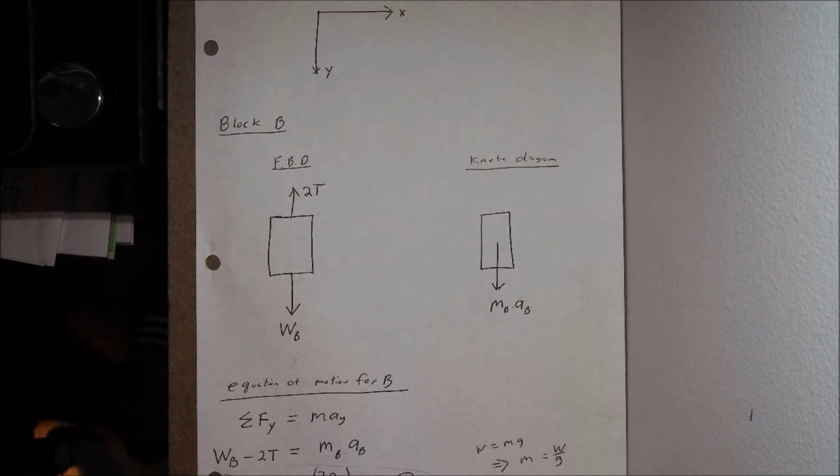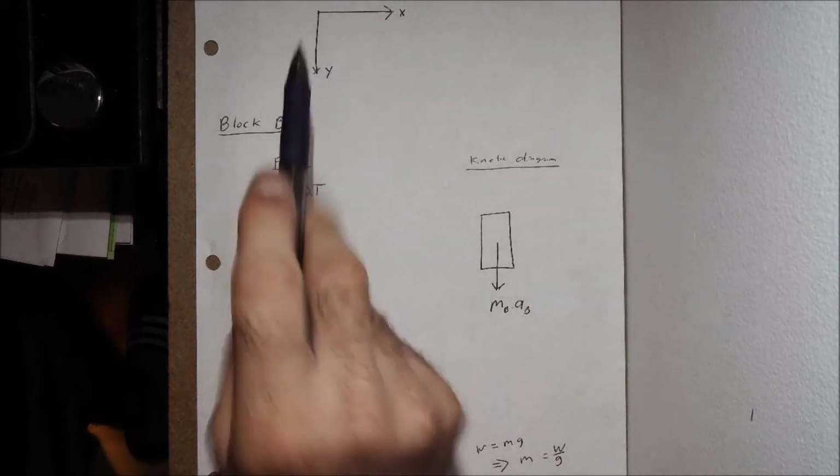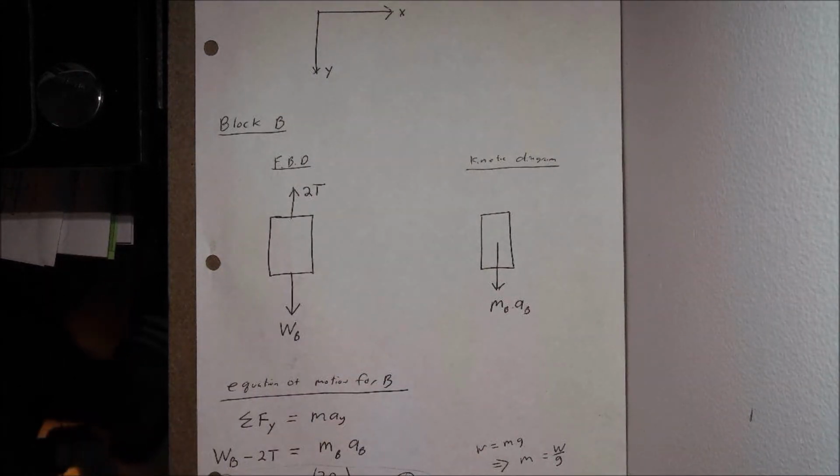Now, one thing that we can do is for each of these objects, we could establish a different coordinate system for each one, and then a different coordinate system for the system as a whole. So let's do that just to show you how that plays out and how that's going to affect your sign convention and understanding the directions of motion. So for this one here, let's go with X positive to the right, Y positive going down. So with that there, the first thing we want to do is go back to our given diagram,